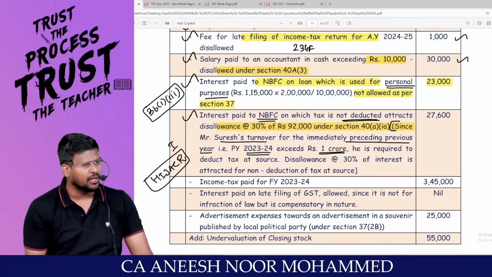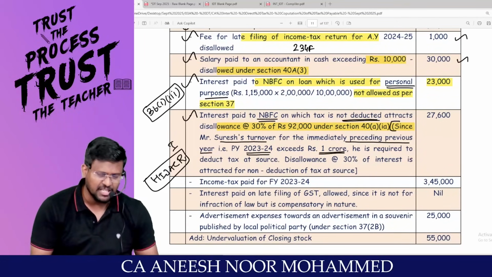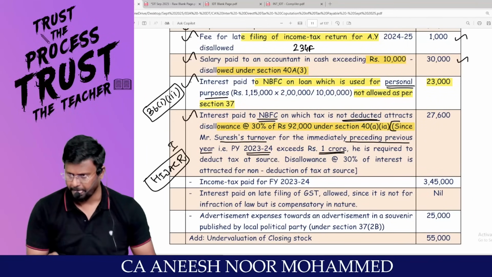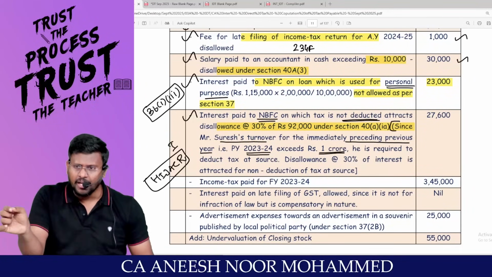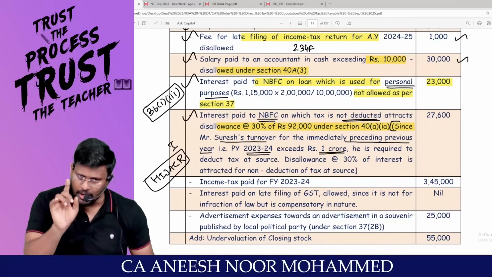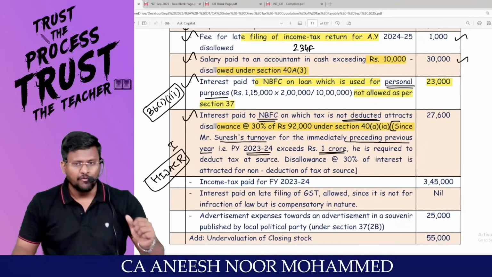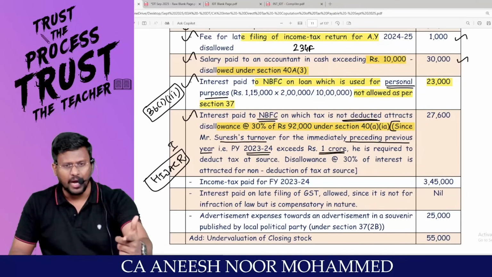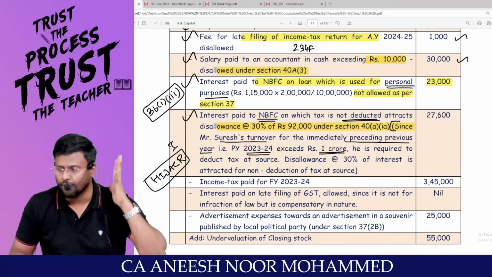What is the provision? Revise with this question. Sir, in case the assessee is an individual or HUF, and in the immediately preceding previous year the turnover does not exceed 1 crore, then in the current previous year there is no need to deduct TDS under 194H, 194I, 194J, 194A, 194C and 194R.